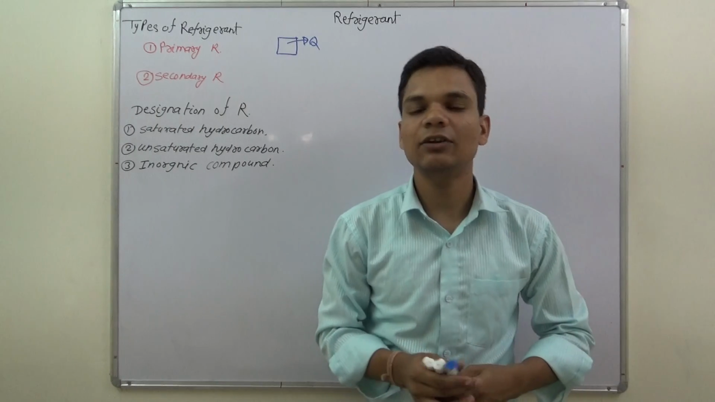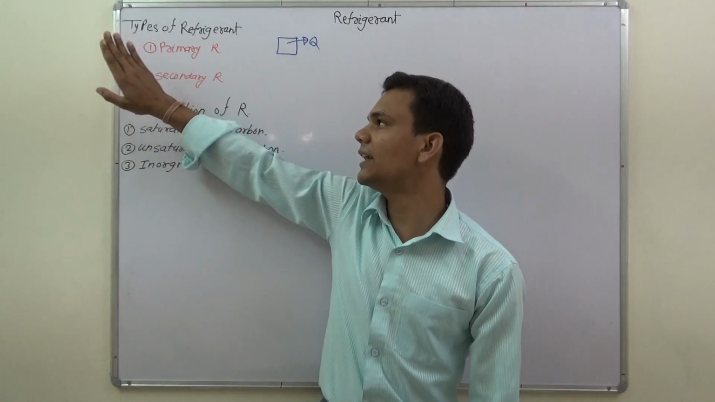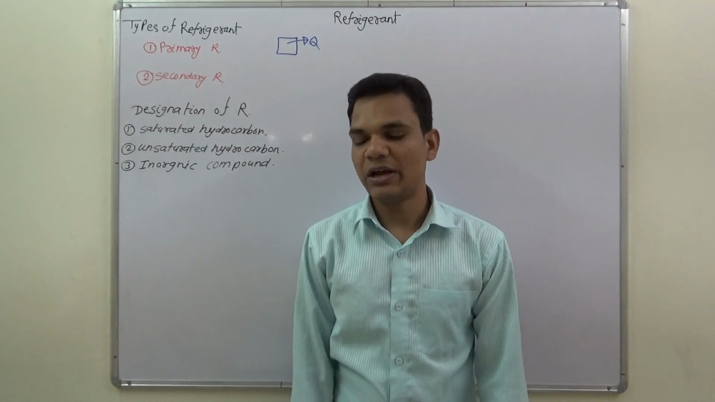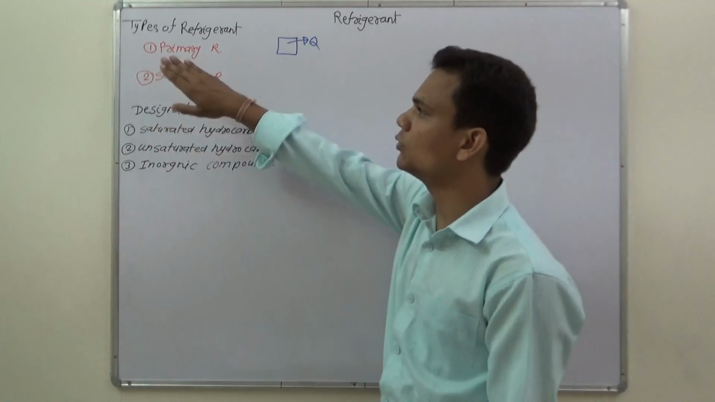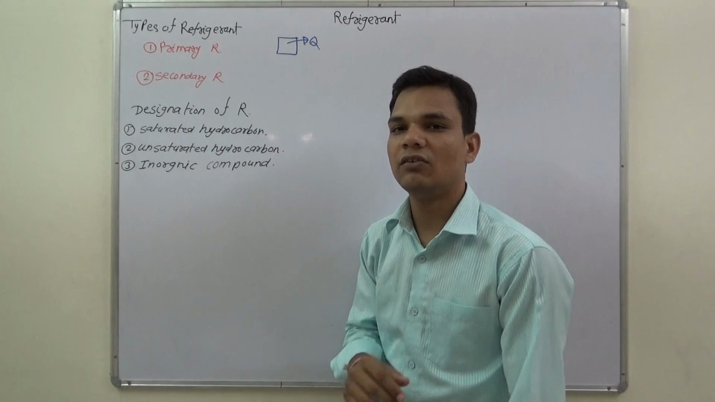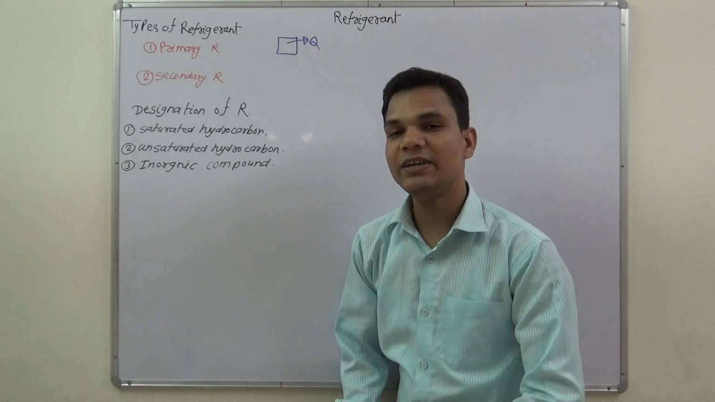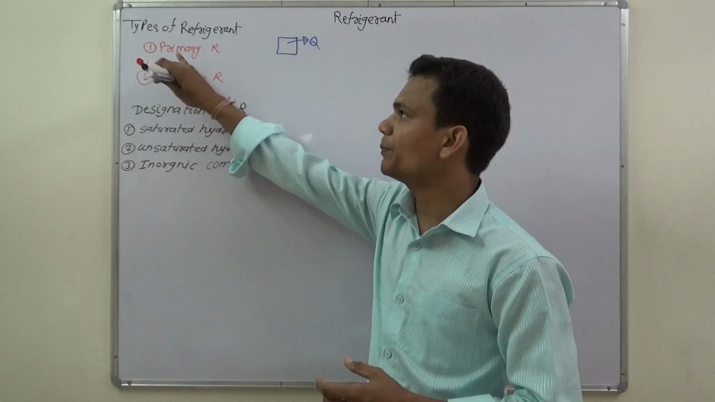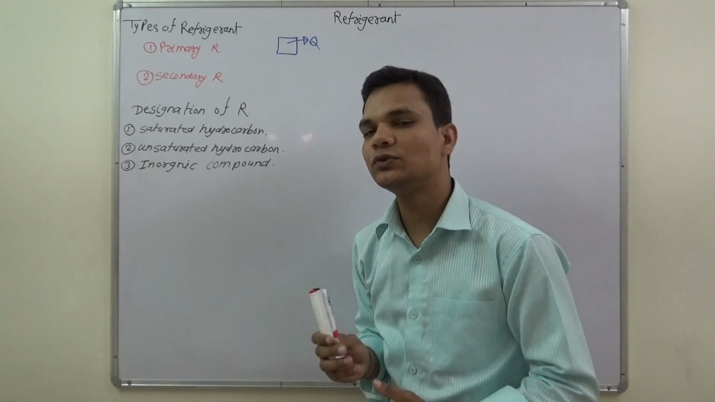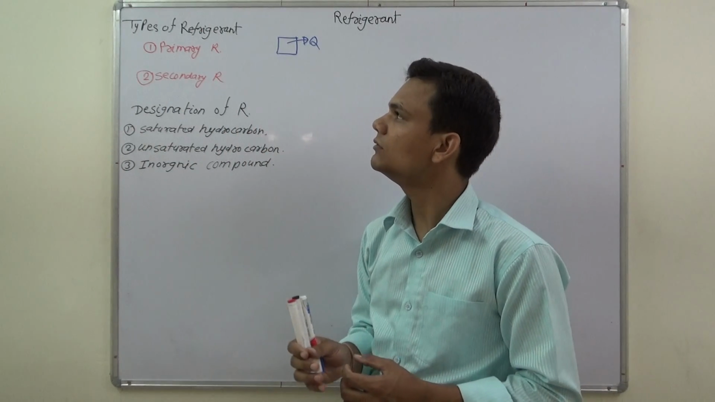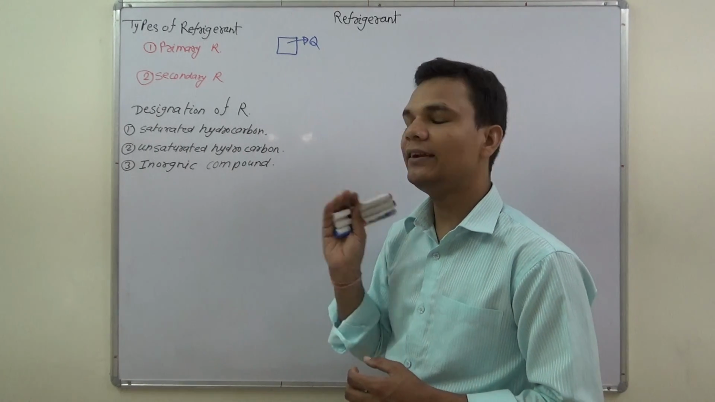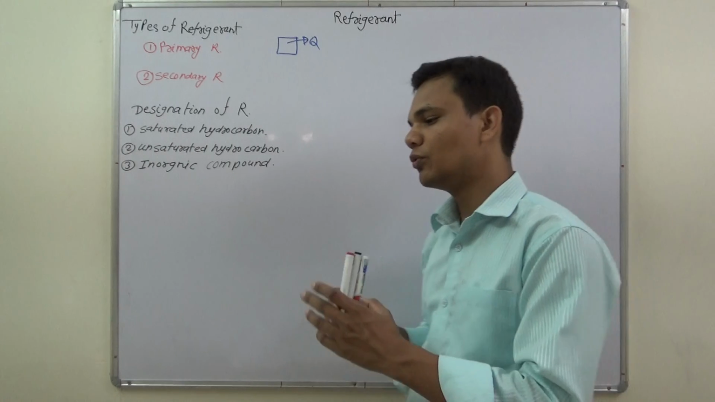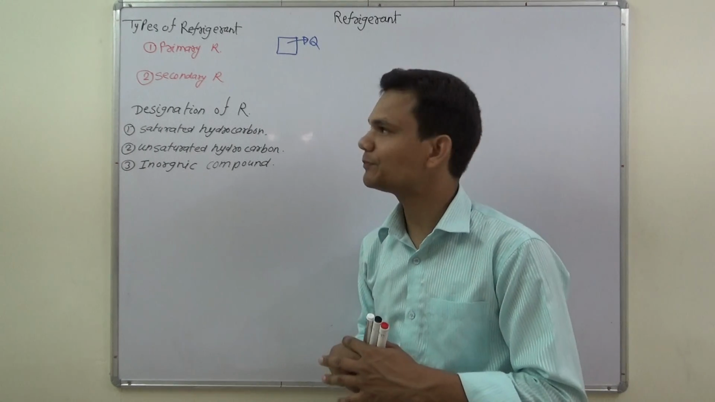Types of refrigerant. There are two types of refrigerant: primary refrigerant and secondary refrigerant. Primary refrigerants are working fluids that undergo a cyclic process to maintain the lower temperature. It means that in the case of a primary refrigerant, we can use it directly in our cycle to maintain the lower temperature or to produce the desired effect.